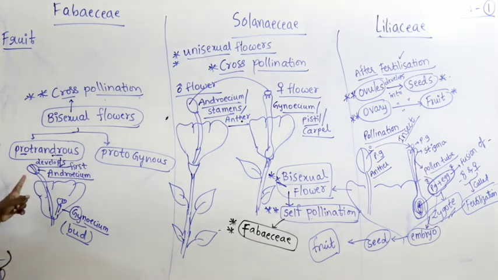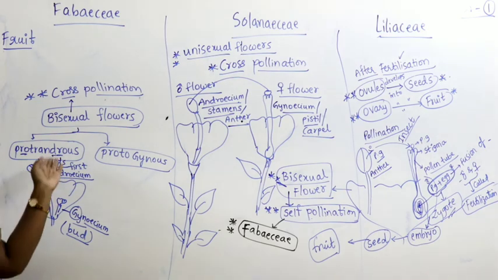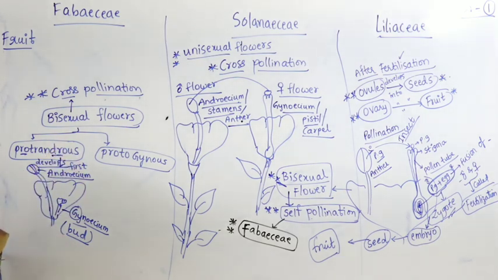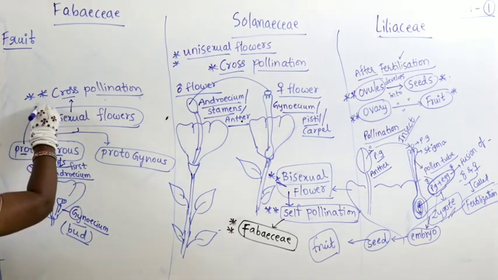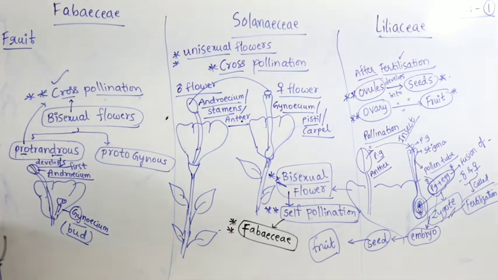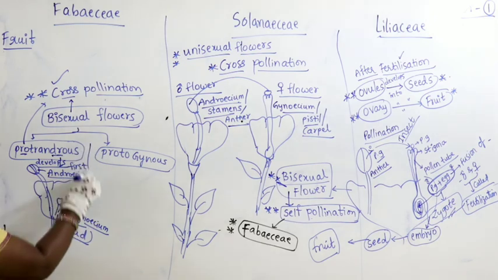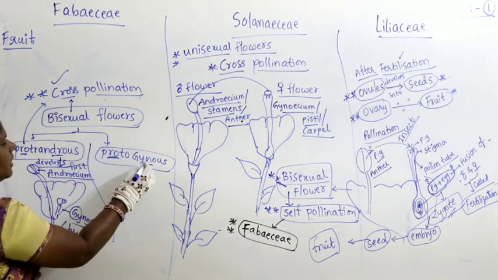Then what happens at that time? The pollen grains may be carried by an insect to some other flower of some other plant. Then what occurs here is cross pollination.